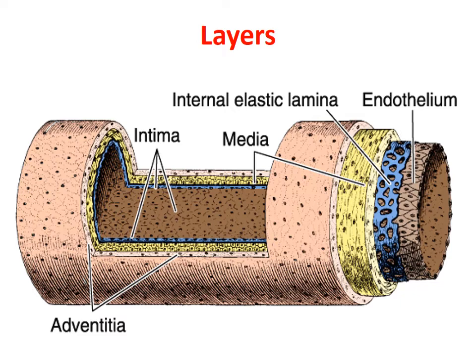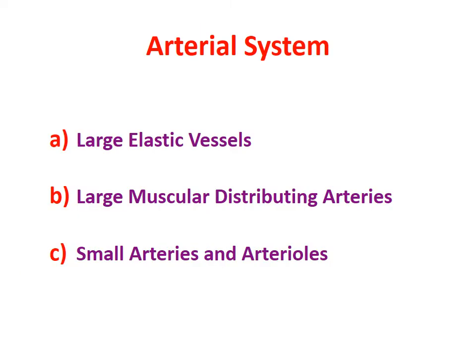So with this structural information in the backdrop, let us enter into the arterial system. As I have mentioned, arteries are of distinctly three types: large elastic vessels, large muscular distributing arteries, and small arteries and arterioles.